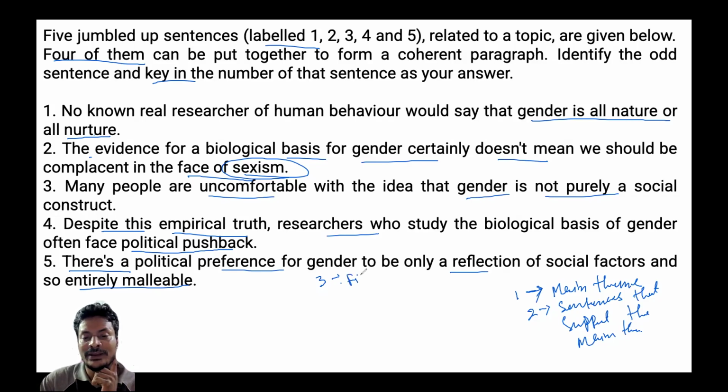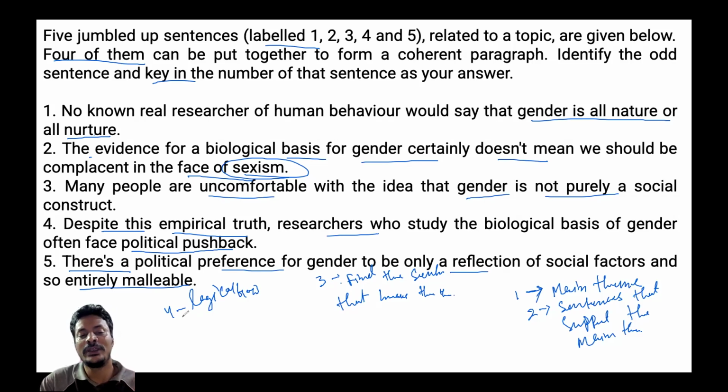We need to find the sentence that breaks the theme. And rule 4, what is that? We need to check the logical flow of the other 4 sentences, right or not?